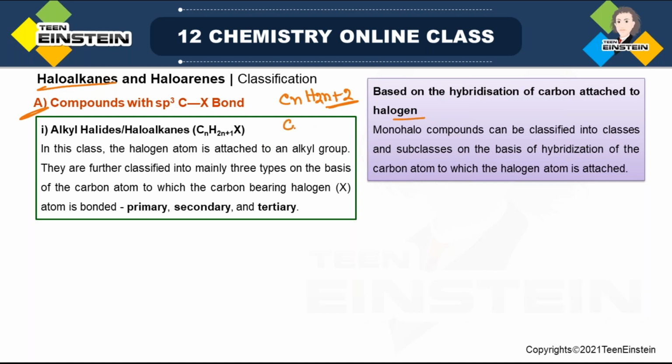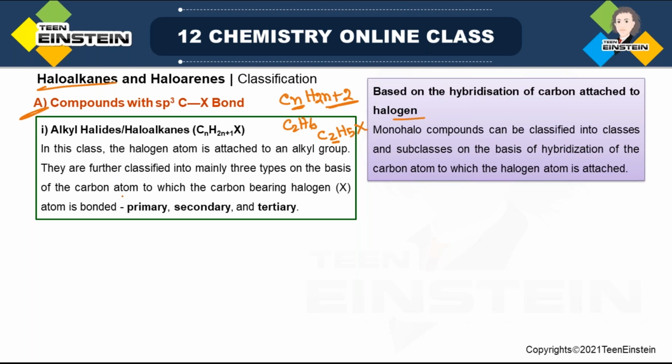So simply take the example of C2H6. It is ethane. So here the n value is 2 and 2n+2 will be 2 into 2, 4, plus 2, that means 6. But when you have replaced one H with halogen, now it will be C2H5X. Now look at the formula. The n value is still 2, but H is 5 because it is 2n+1: 2 into 2 plus 1, 4 plus 1, 5. Okay, so in this way there is a change in the general formula.